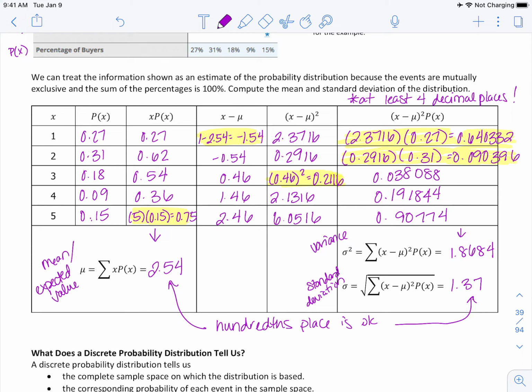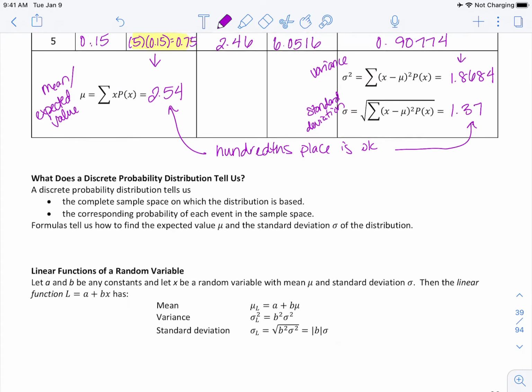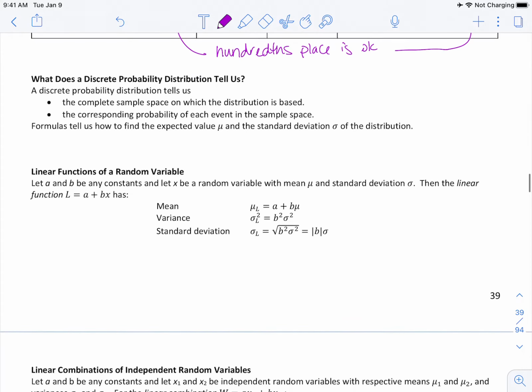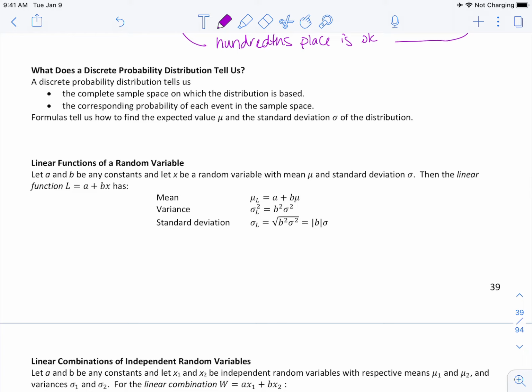Okay? All right, so what does a discrete probability distribution tell us? A discrete probability distribution tells us the complete sample space on which the distribution is based, and the corresponding probability of each event in the sample space. Formulas tell us how to find the expected value mu and the standard deviation sigma of the distribution.